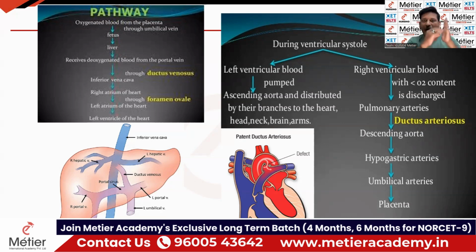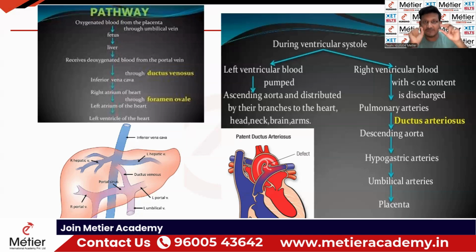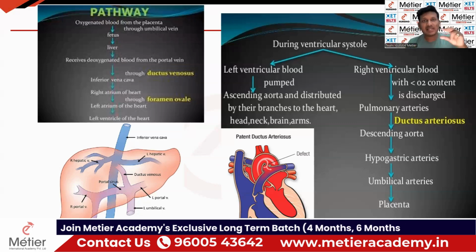From the placenta, the umbilical cord arises and enters the liver. Inside the liver of the fetus, the umbilical vein connects with the inferior vena cava. The umbilical vein carries oxygenated blood and the inferior vena cava carries deoxygenated blood. Both are connected. That connecting place is called the ductus venosus. You can see very clearly here.